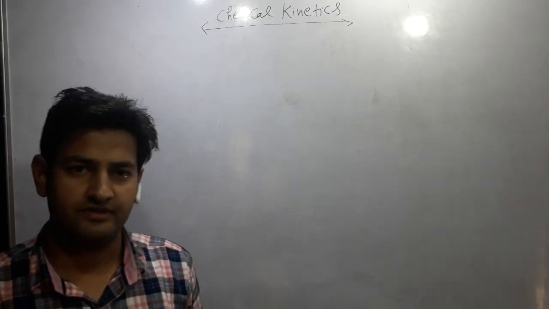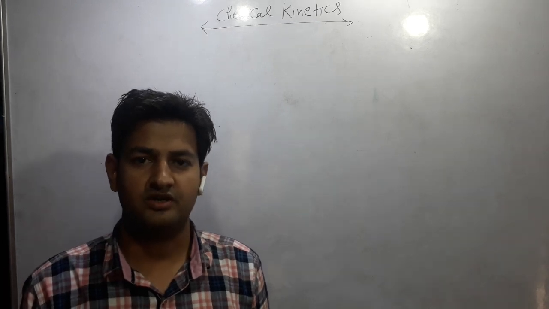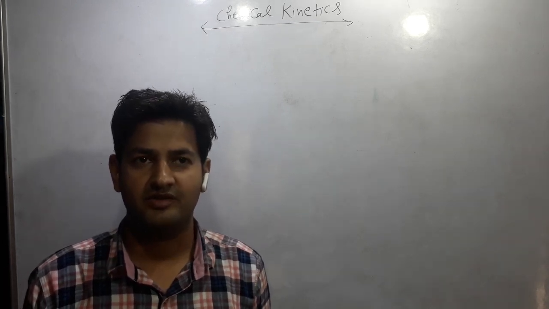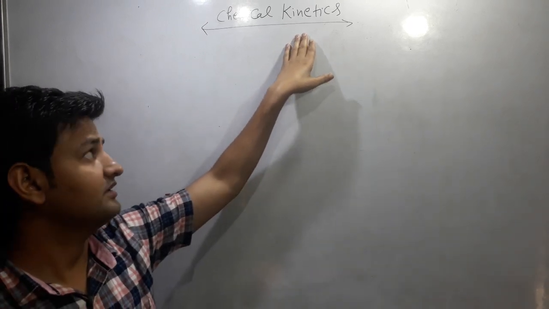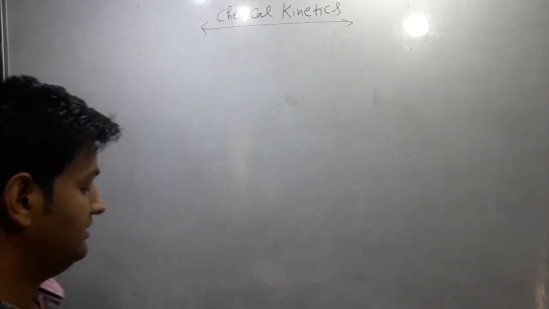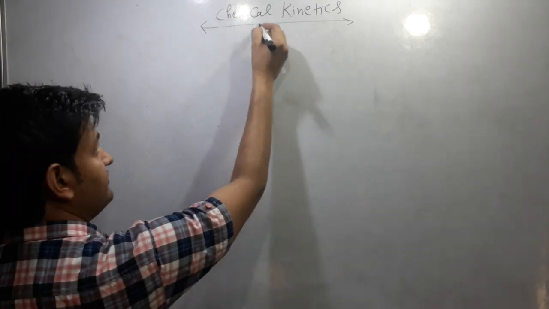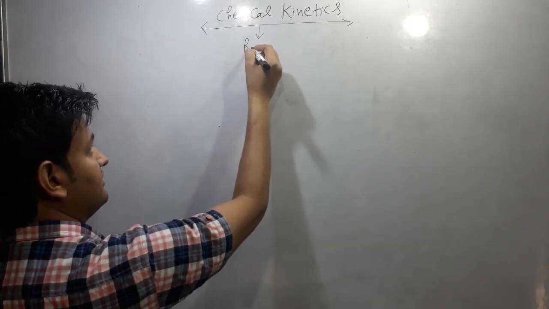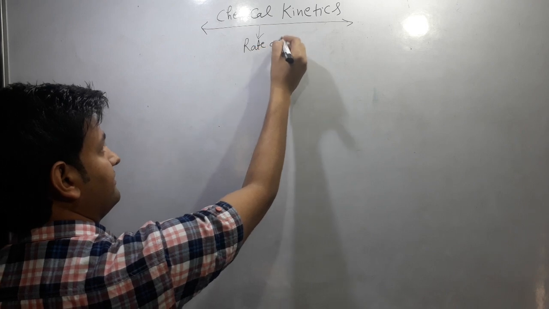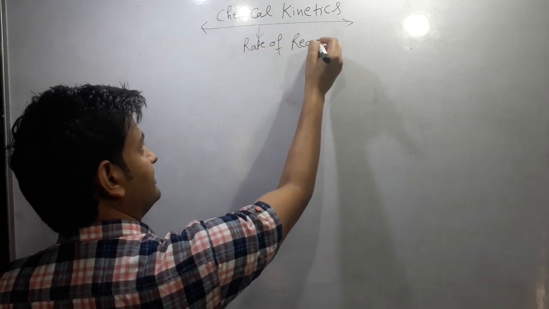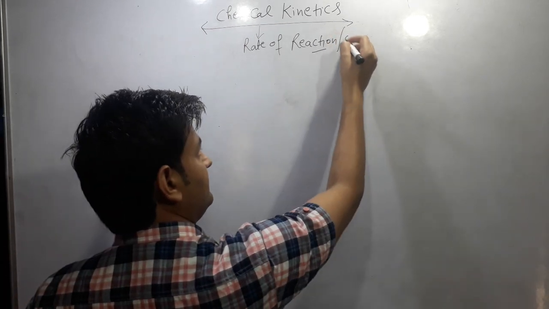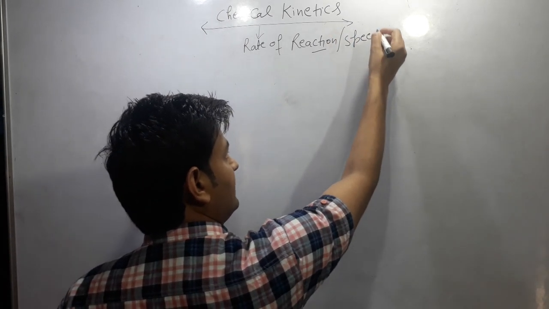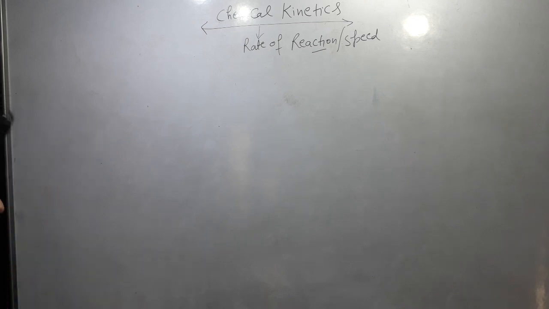Good morning, students. Today we are going to start our unit, that is chemical kinetics. It is a very important unit of chemistry. In this unit, mainly we study the rate of reaction. Rate of reaction means the speed at which the reactants are converted into the products.